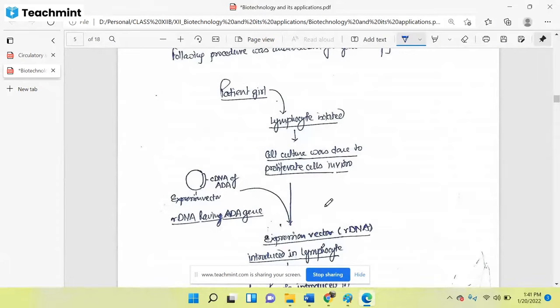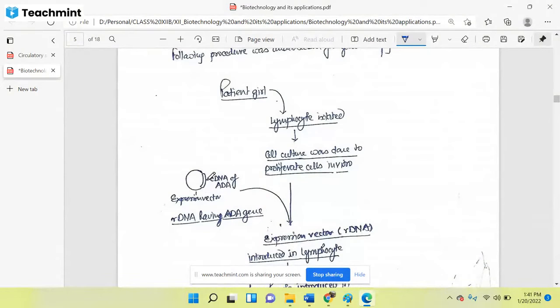So first, they took the lymphocyte cells from the patient girl. After that, they proliferated, or we can say cultured, the cells to increase their number. After increasing the number, they took the recombinant DNA in which our gene of interest was there.